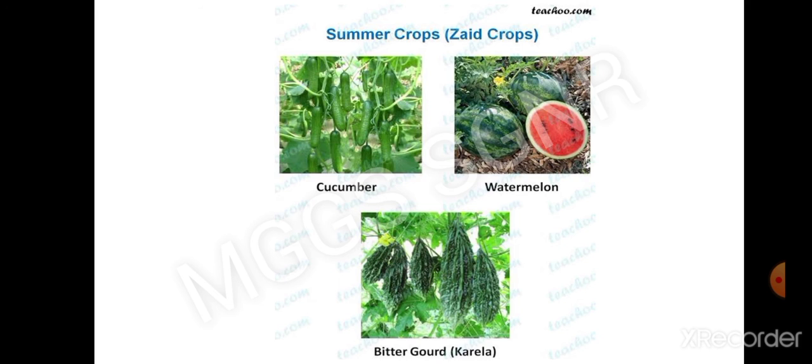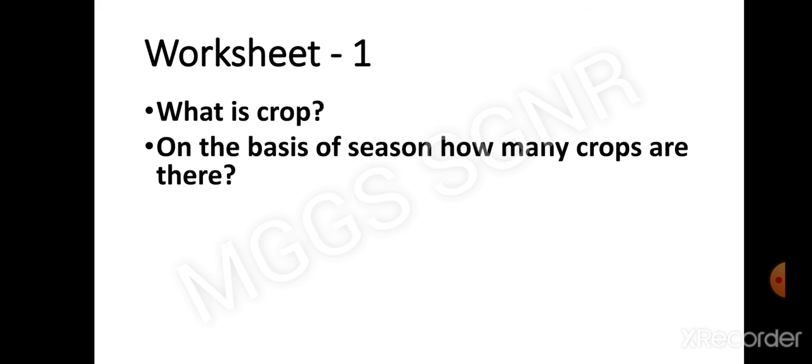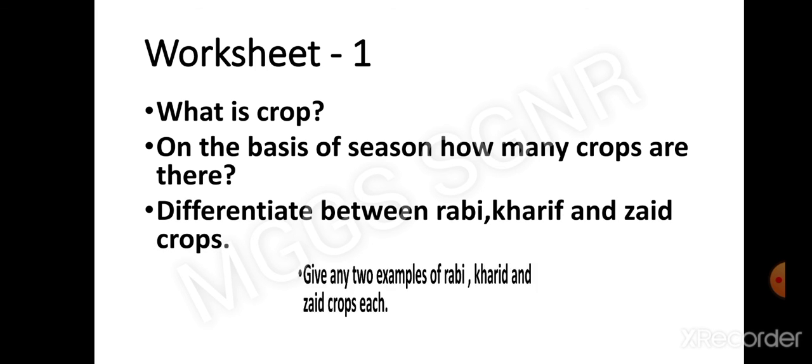Today we will do only up to this, and on the basis of this whole video you have to solve the worksheet. The first question: what is a crop? Second, on the basis of season, how many types of crops are there? Differentiate between Rabi, Kharif and Zaid crops.